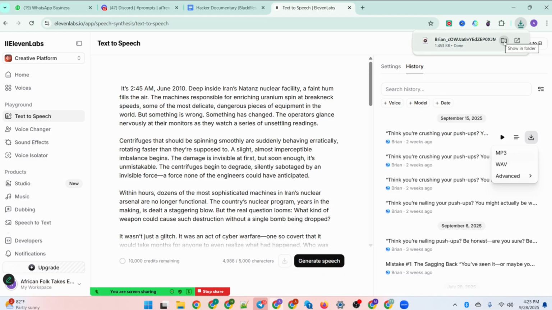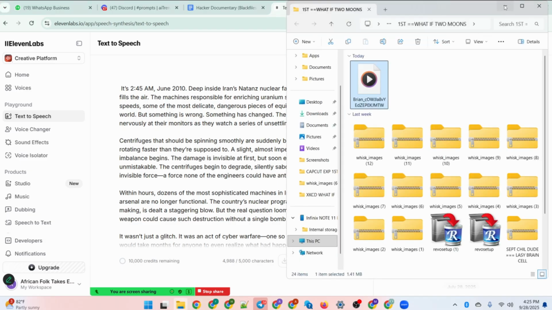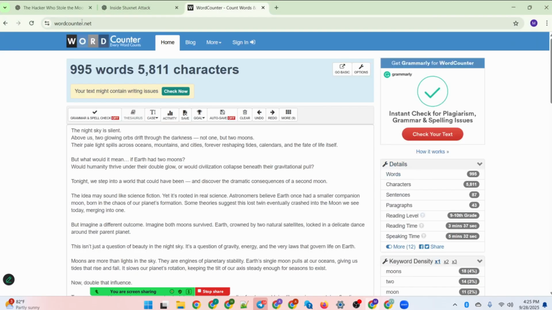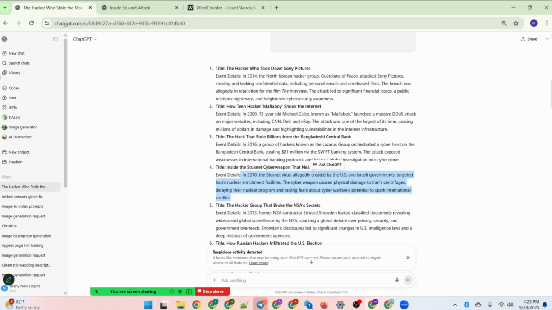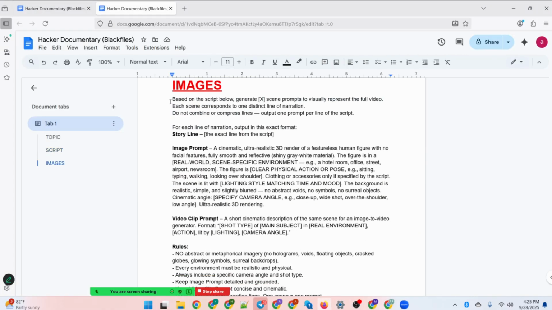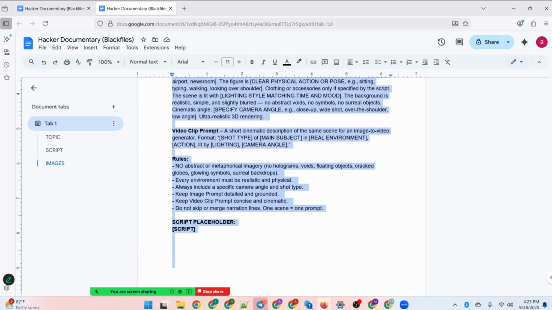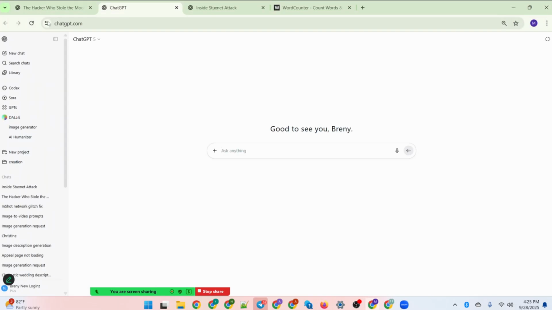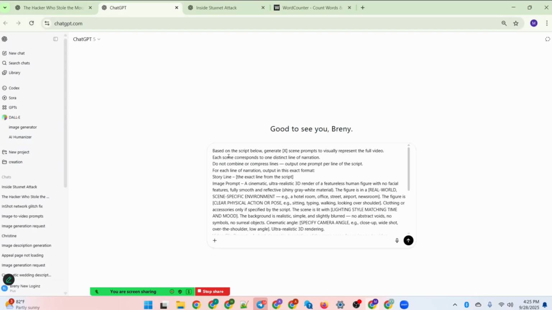Okay, so there you go. This is it right here. Now the next thing that we are going to do is we generate the images for this script. So to generate the images, open a new ChatGPT window and go back to the prompts document that I'm going to share with you. So select this and copy all these prompts for the image generation, paste it here.